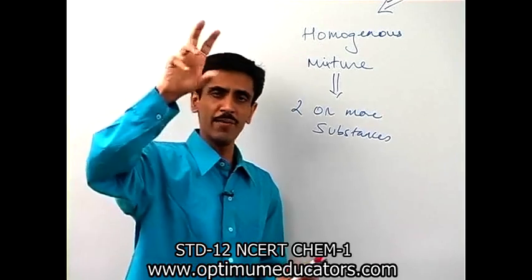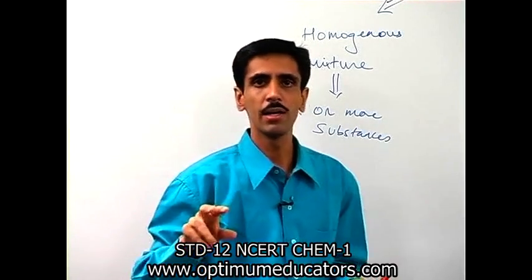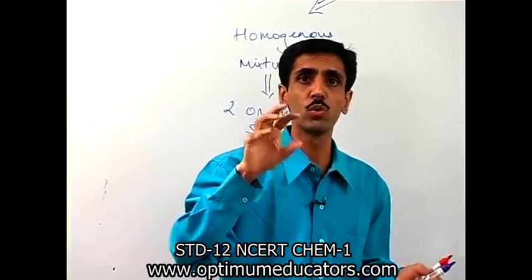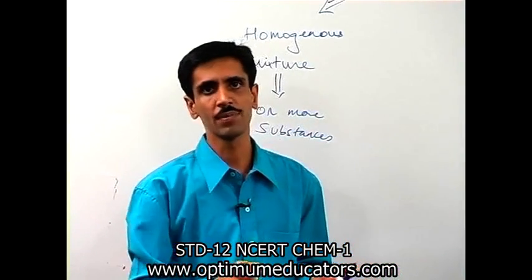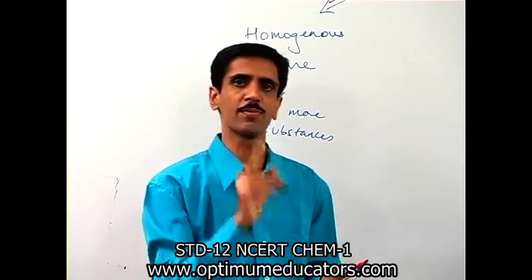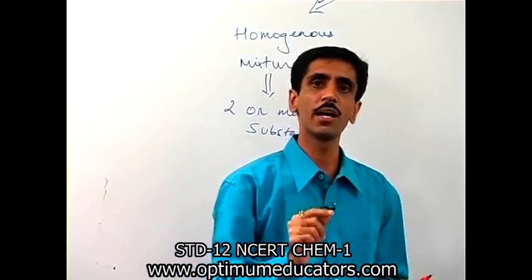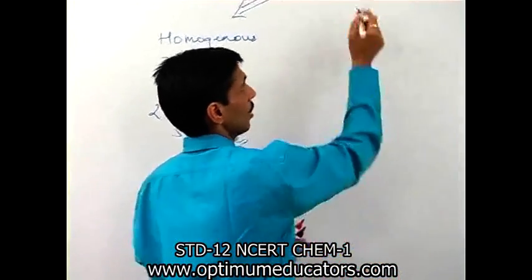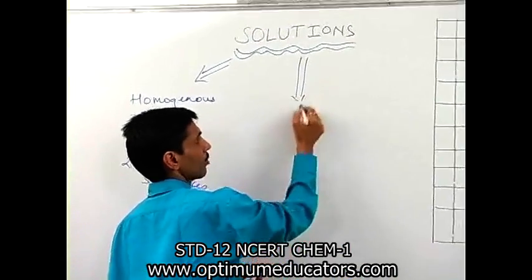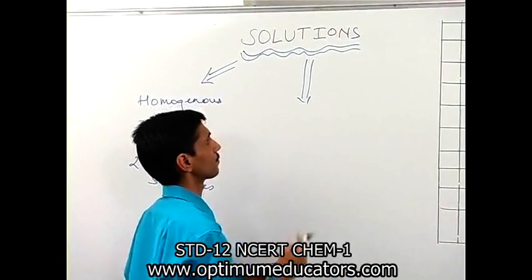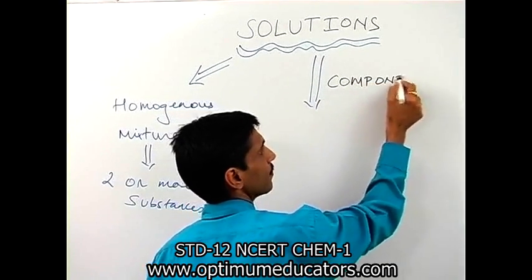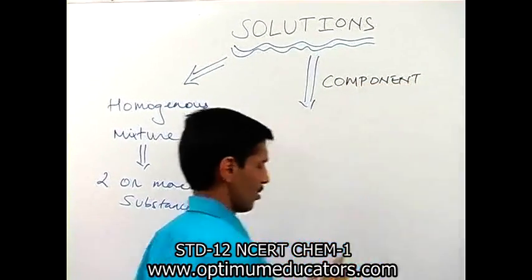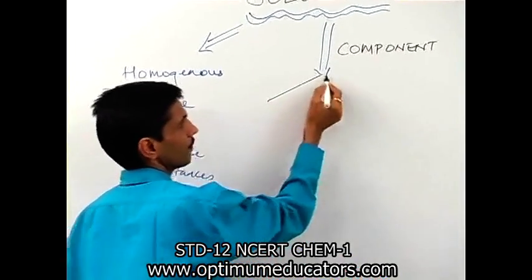Now, whenever I talk about a solution, it is basically made up of two components. दो हिस्सा है solution का. I'm not talking about substances, my dear friends. I'm using the word components. So, whenever we say component, that means we also use the word parts. So, there are two of them.